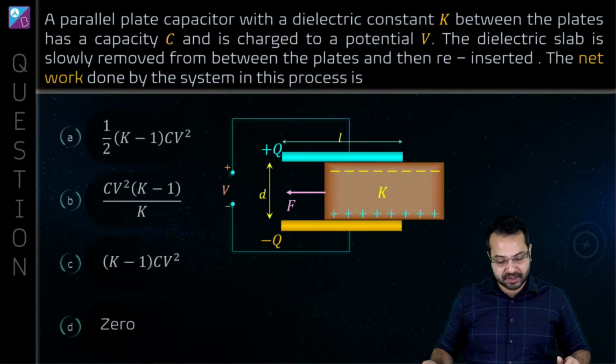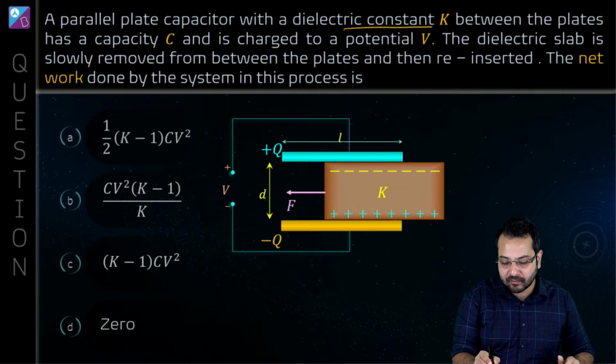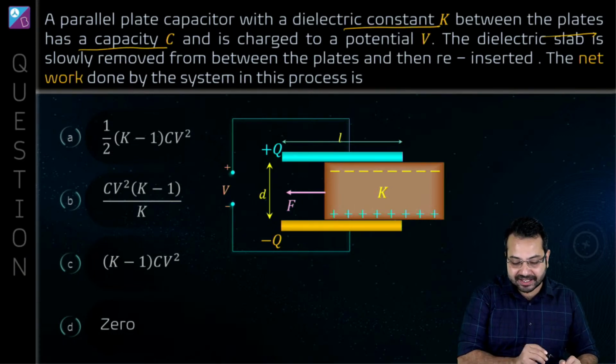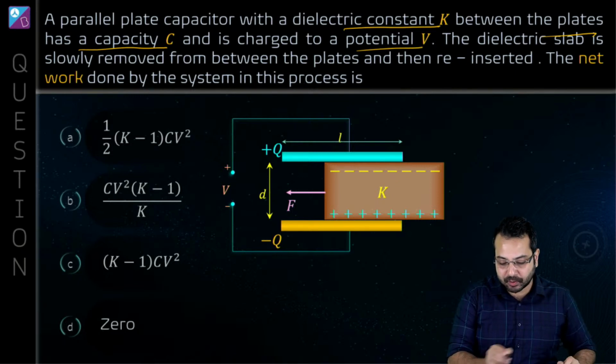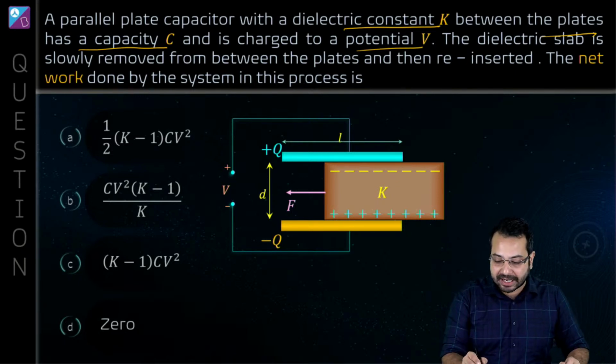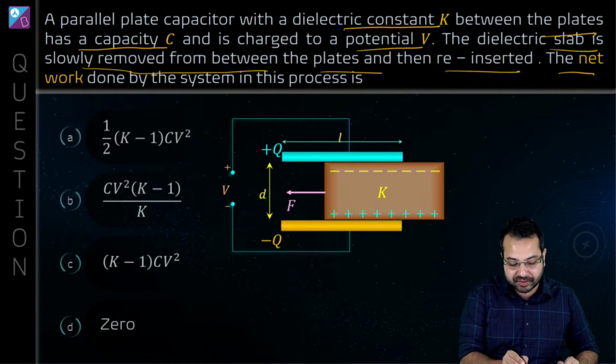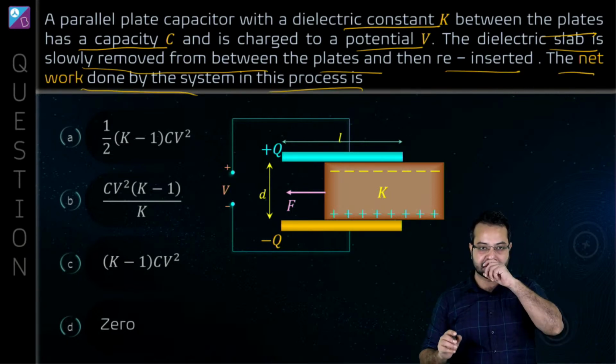Alright, so what do we have here? We have a parallel plate capacitor with a dielectric constant K between the plates, which has a capacity C and is charged to a potential difference V. The dielectric slab is slowly removed from the plates and then reinserted. The net work done by the system in this process is.